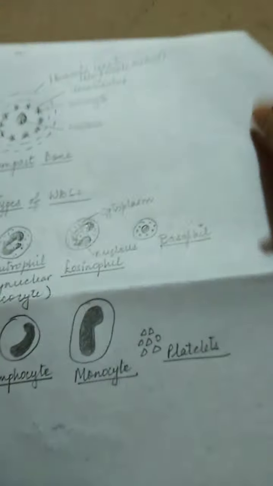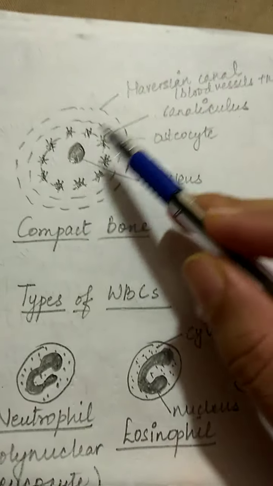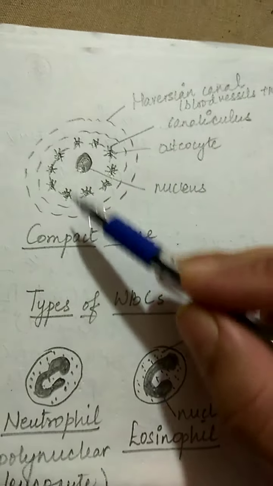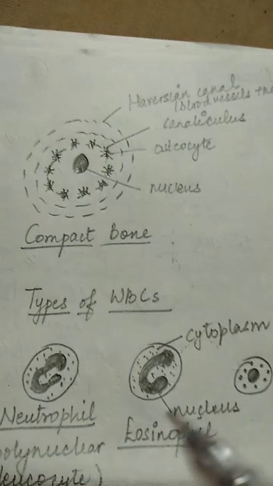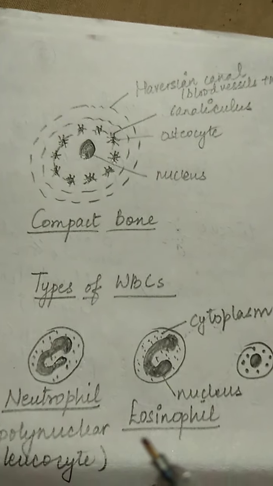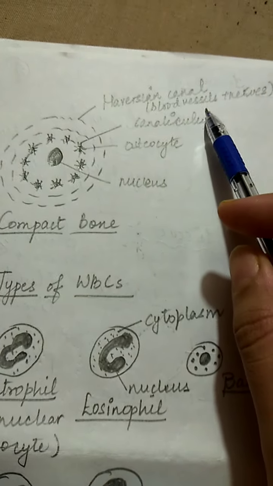Next, as we have discussed the dense connective tissue, let us see the structure of a bone. So here, in a cross section of bone, it is generally a circular and hollow structure. Okay, this hollow structure is referred to as the Haversian canal. It is very much rich in blood vessels.